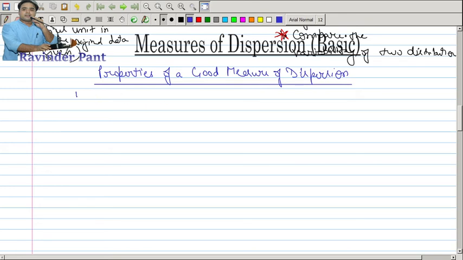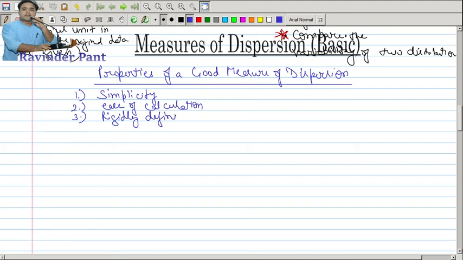Okay, number one, simplicity. It should be easy and simple to understand. Next is ease of calculation. Third, it should be rigidly defined.